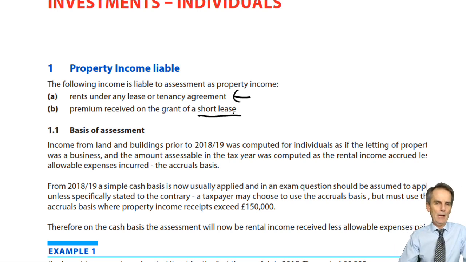What may also happen is that at the very beginning of that lease period, the owner of the lease may be able to demand from the lessee, the tenant that will take up occupation of the property, a premium. Now, it's not normally seen in relation to residential property for individuals.